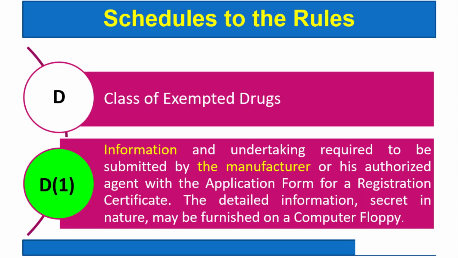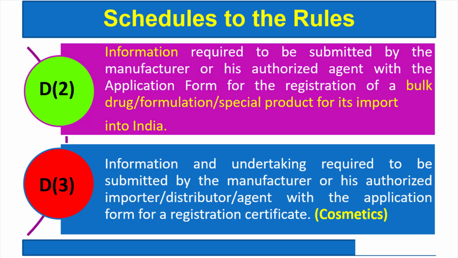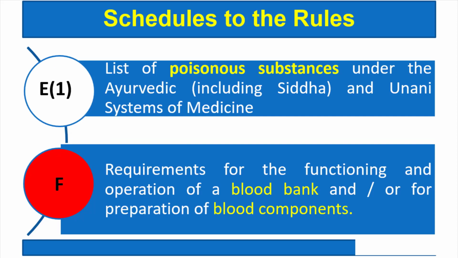D1 was for the manufacturing, while D2 is for bulk drug, formulation and special product for import into India. D3 is again same, information and undertaking, but that is for cosmetics.